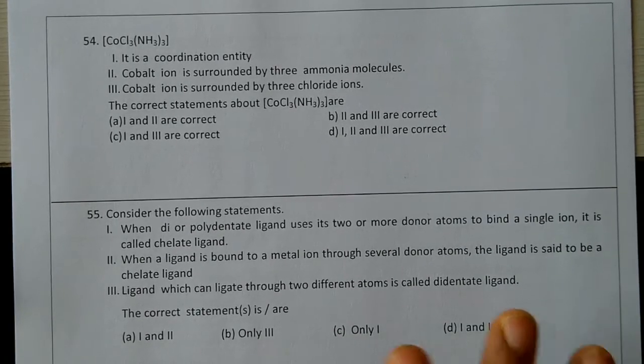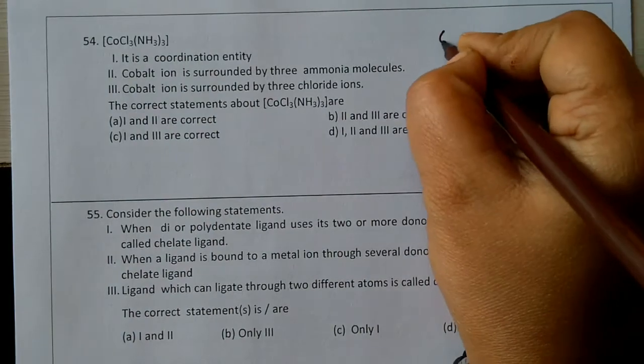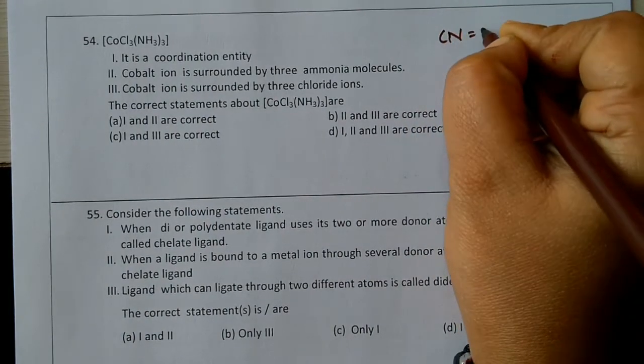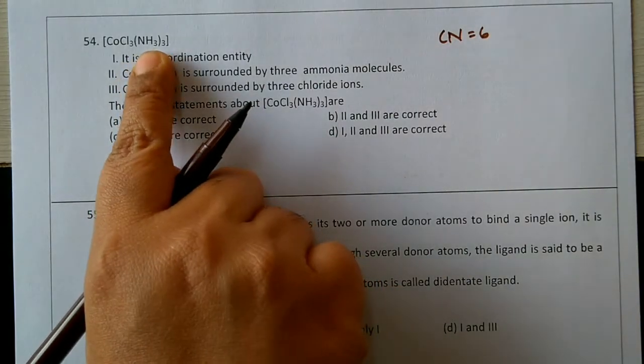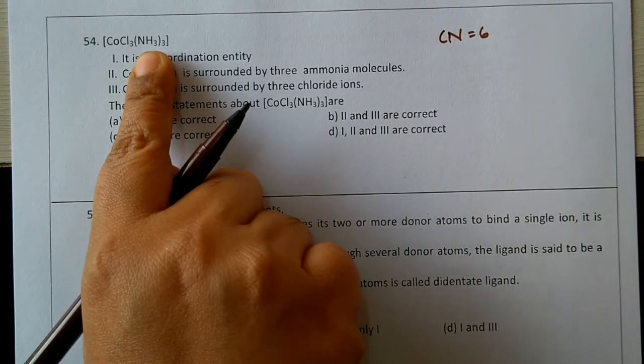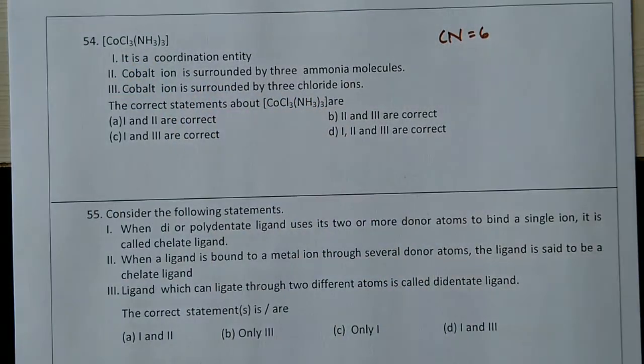Cobalt here has coordination number 6. So that means it is a coordination entity. It is being surrounded by 3 ammonia molecules, as we have 3 ammonia molecules present here. Likewise, we have 3 chloride ions also present here.